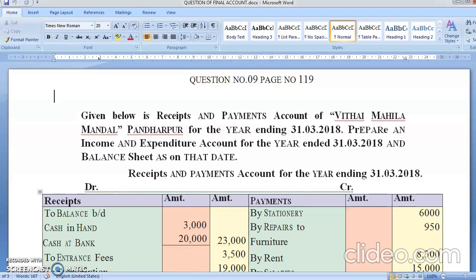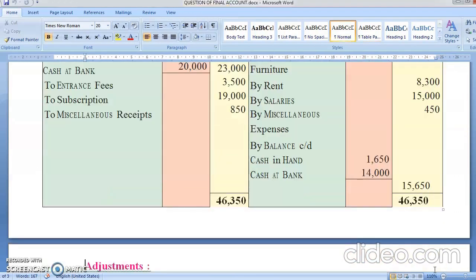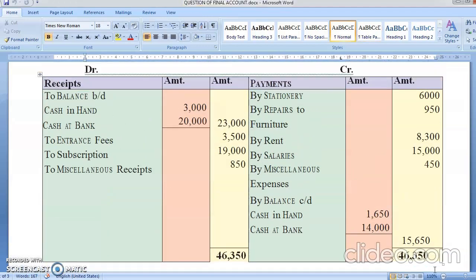Now receipt and payment account, I've already told you what it is. Receipt and payment account is like a cash book which is going to have all your revenue expenditure and current capital expenditure.